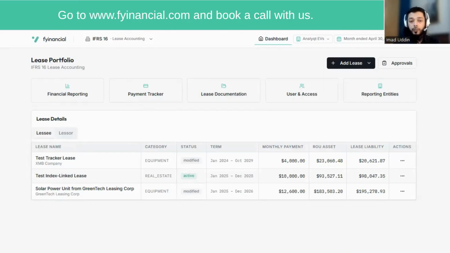And therefore, we are also eventually offering free audit support and free migration services to our system, which means you would not have any worry about whether this complies with your auditors, because we would be answering the questions about how the system handles your specific leases in specific cases.